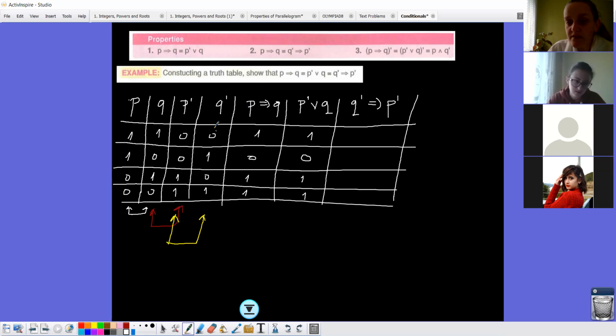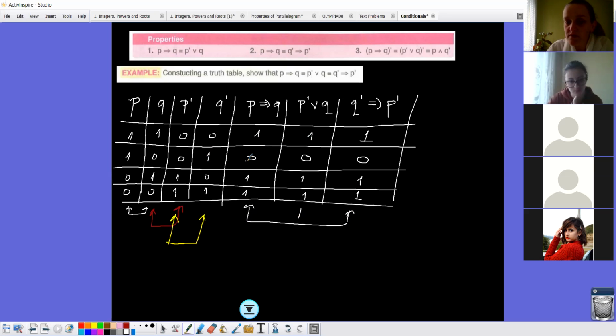So we'll check like this. 0, 0, it will be 1. 1, 0, look, the first is 1 because the first is Q prime. When the first is 1 and the second is 0, we said that it is 0. And in the other cases, it is 1. So as you can see here, all of them have the same truth values. You see 1, 0, 1, 1. So they are equivalent.